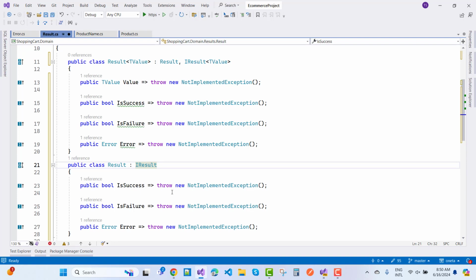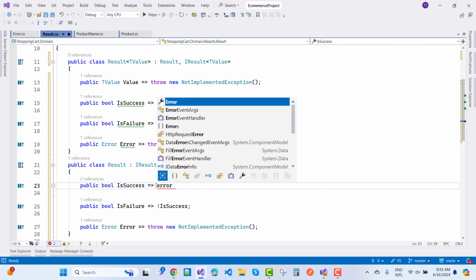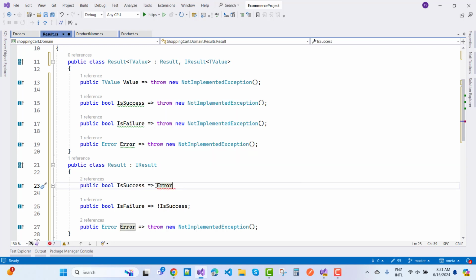so that we have public is failure, that is this one. That is the property boolean is failure. I mean to say that it's not success, so you can just convert is success, that is the inverse of the is failure. And is success, I mean to say that error is double equals to error dot none, none error.